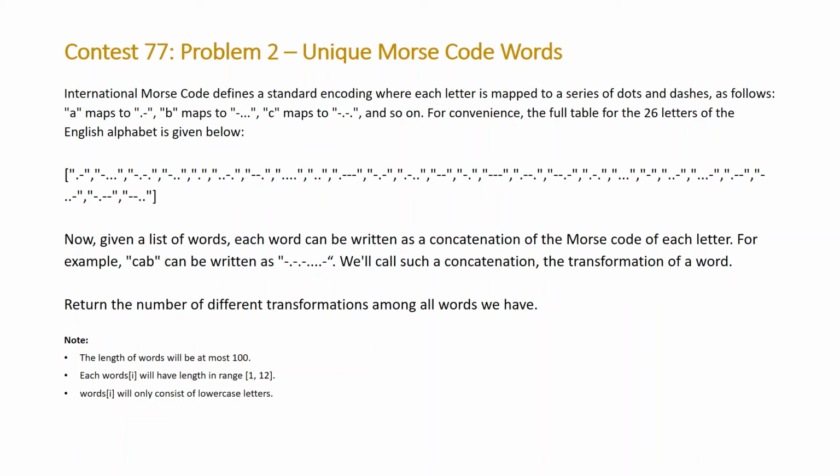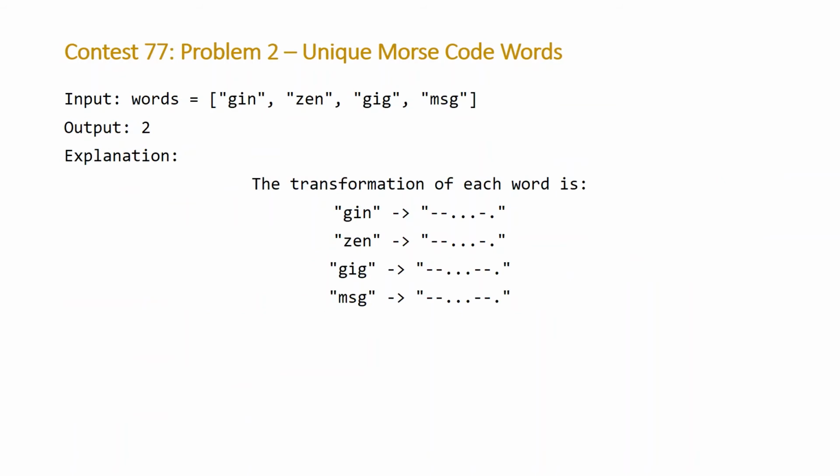And note that the length of our array words will be at most 100, and the length of each word will be between 1 and 12 characters, and our words are only going to consist of lowercase letters. So let's take a look at the example that LeetCode gave us. Here we're given 4 words: gin, zen, gig, and msg. And the output for this problem is going to be that there are 2 unique transformations.